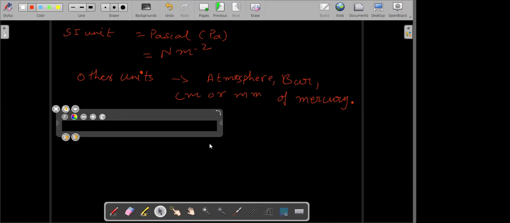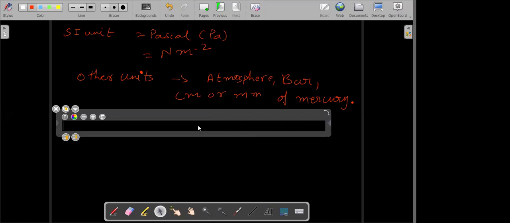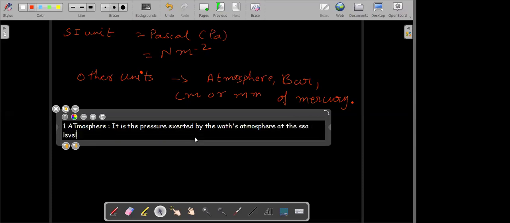See, one atmosphere is the pressure exerted by the Earth's atmosphere at the sea level. So it is the pressure exerted by the Earth's atmosphere at the sea level.